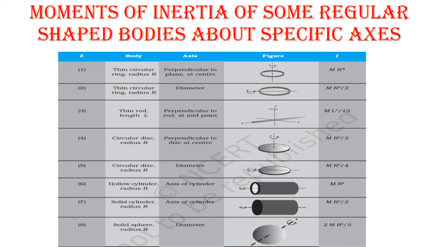Moment of inertia of a thin rod whose length is L is ml²/12 about an axis perpendicular to the rod passing through its geometric center or the midpoint.